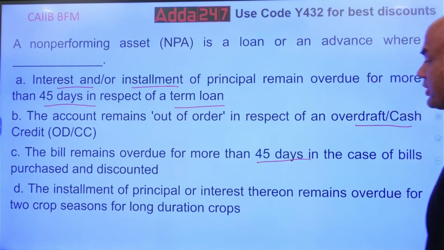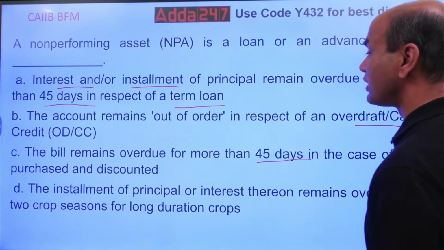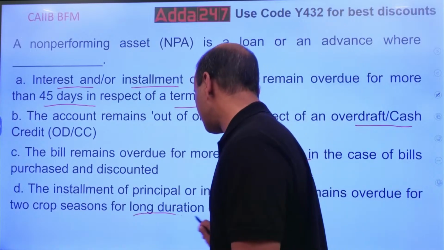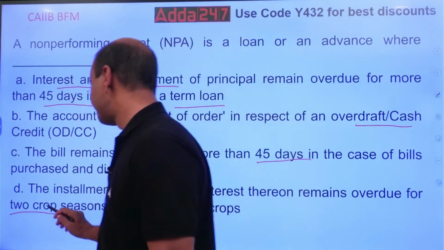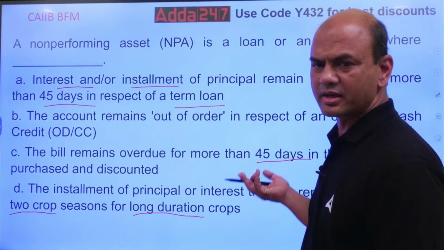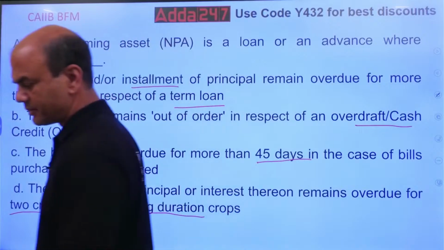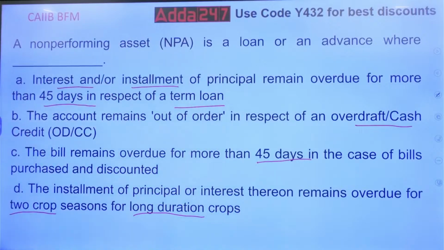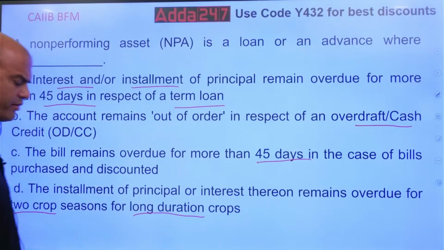The installment of the principal or interest thereon remains overdue for 2 crop seasons for long duration crops. Now this is a simple one. Every one of you must get it. Show me in the comment section. Let me see in the comment section. Yes, very simple one.